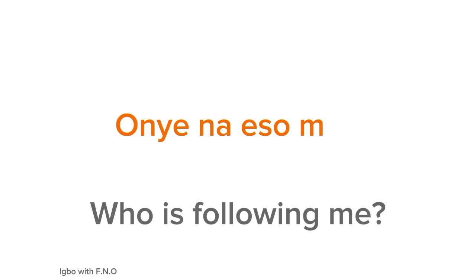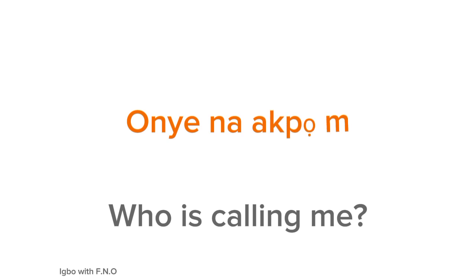Or you can add ha. Ha is an Igbo pronoun for them. Onye na-eso ha. Who is following them? Or you can add anyị. Anyị is an Igbo pronoun for us or we. Onye na-eso anyị. Who is following us? Or you can add gị. Gị is an Igbo pronoun for you, singular you. Onye na-eso gị. Who is following you?